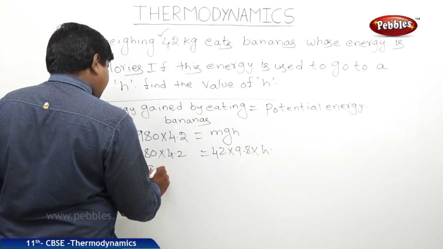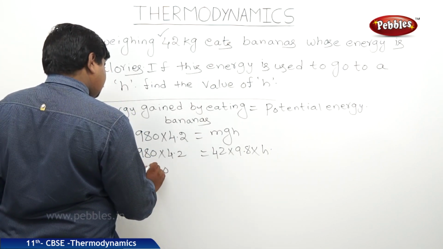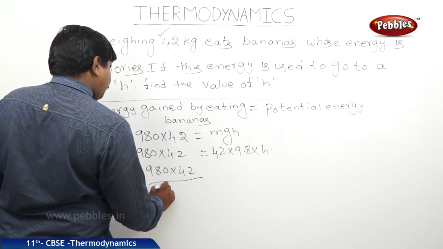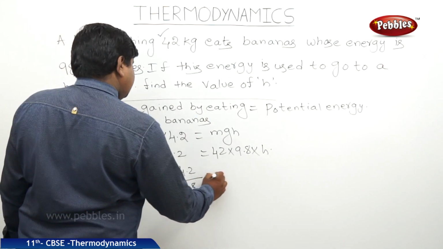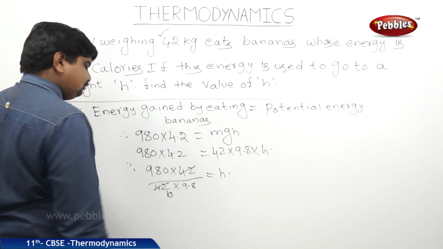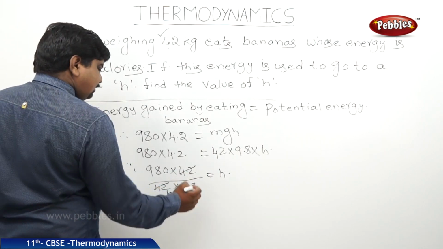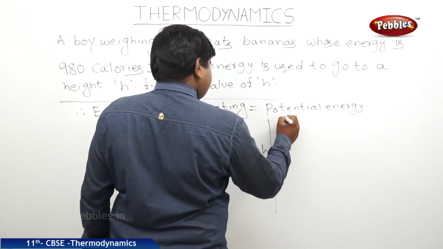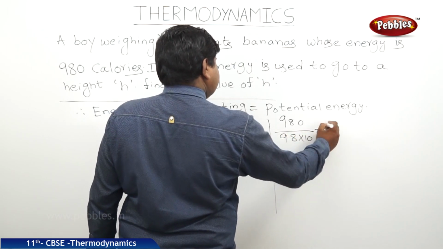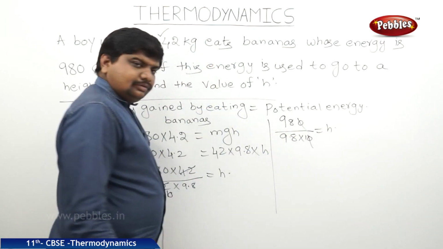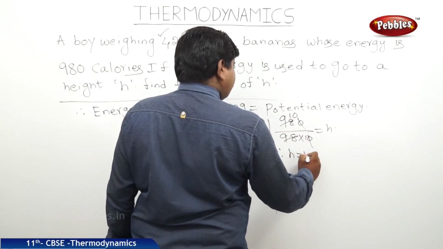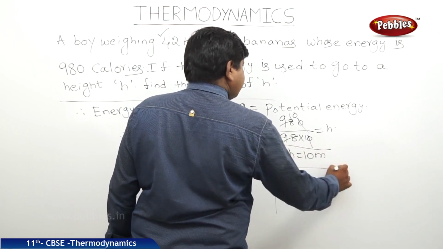So 980 into 4.2 by 42 into 9.8 is equal to h. This 4.2 in 42 is 10 times. This 10 into 9.8 is 98. Therefore, 980 by 9.8 into 10 is equal to h. This 9.8 in 98 is 10 times. Therefore, h is equal to 10 meters.